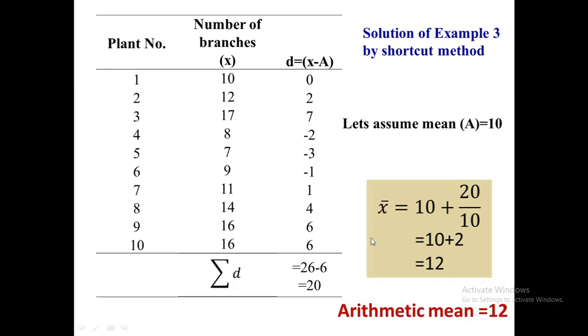If we put these values in the formula, x bar, or arithmetic mean, will be 10, that is the assumed mean, plus 20, which is the summation of the deviations, divided by 10, which is the total number of observations. This will give us the value 12, and we get the same value as by the direct method. It shows that no matter whether we use the direct method or the shortcut method, our arithmetic mean will not change.